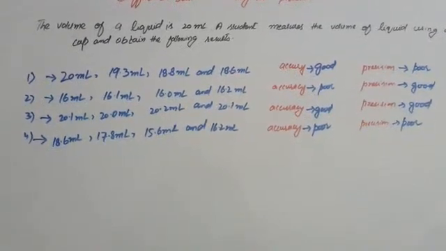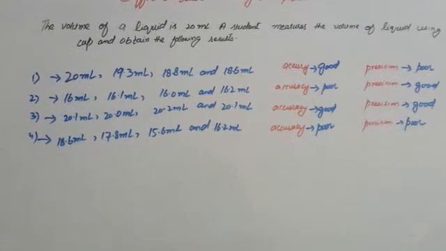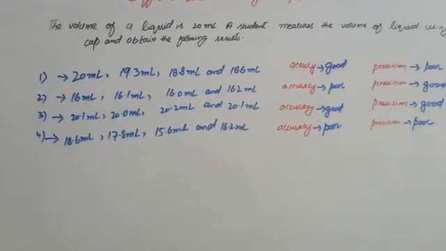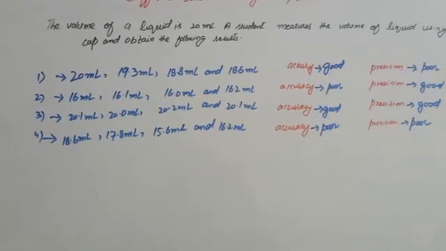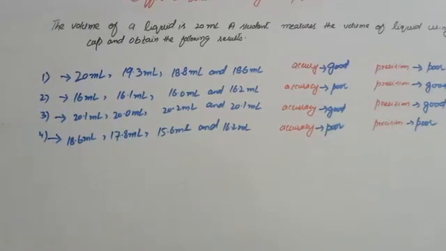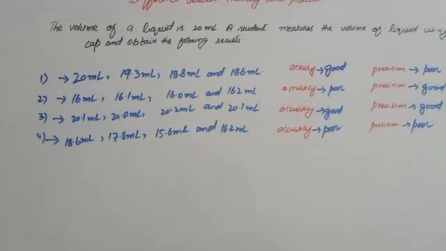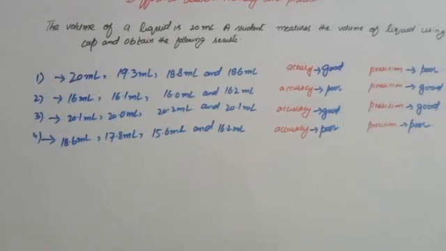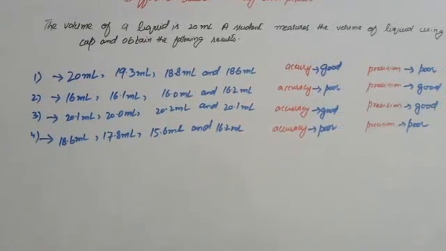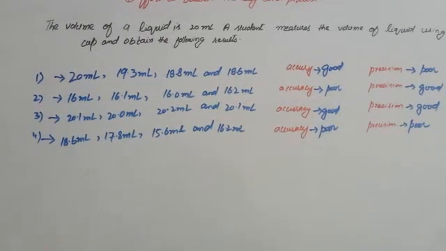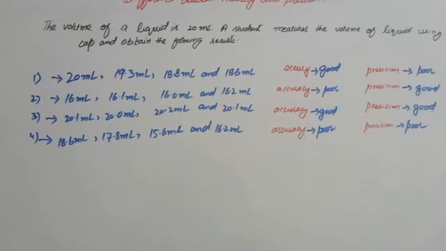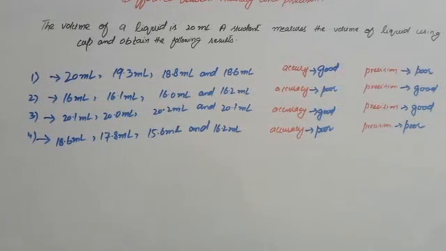In the next example, we see that the values, or the series of numbers, are very far from the true value, so the accuracy is poor, and the values are consistent with each other, so the precision is good.